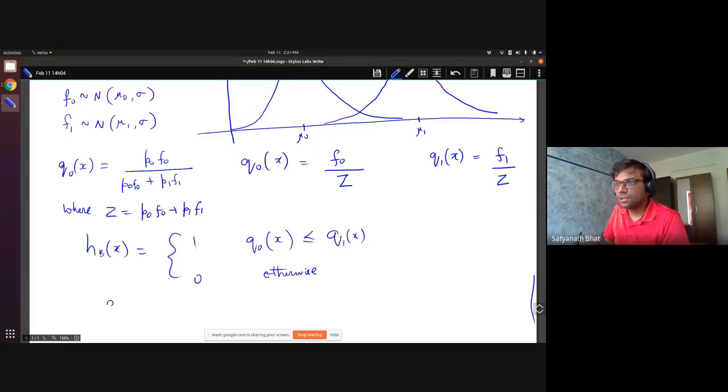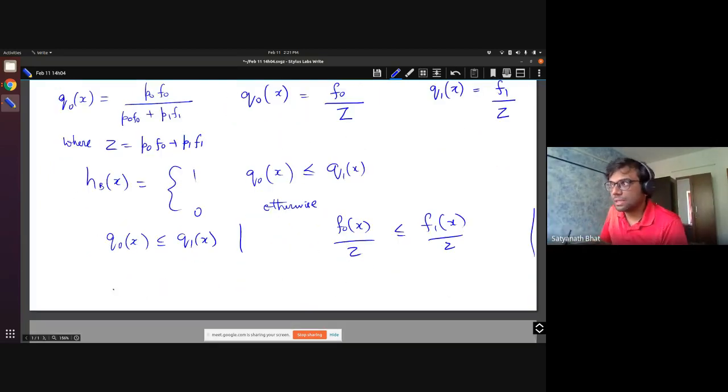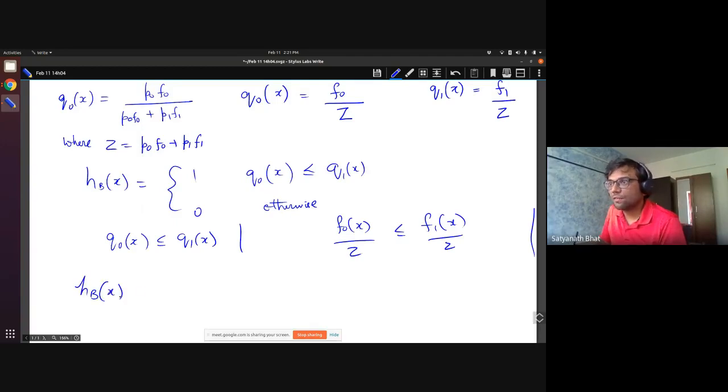The rule that Q0 of X is less than or equal to Q1 of X translates to F0 of X by Z being less than or equal to F1 of X by Z. So what does that mean? This rule ends up becoming H_B of X equal to 1 if F0 of X is less than or equal to F1 of X, and 0 if F0 of X is greater than F1 of X.